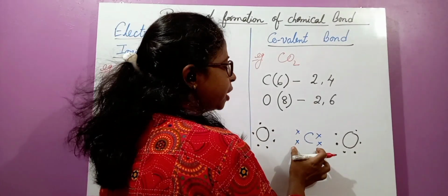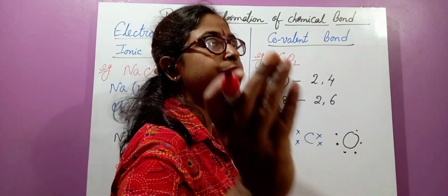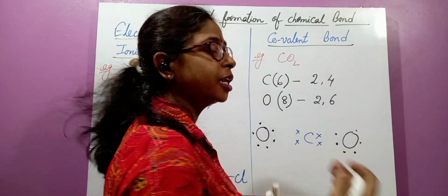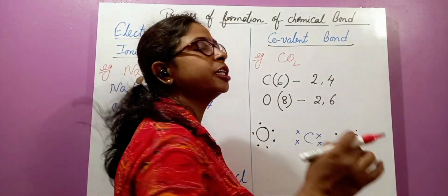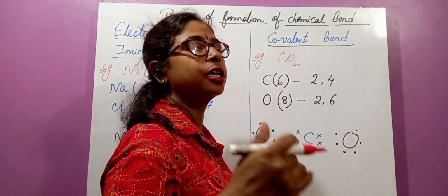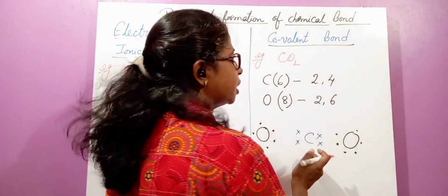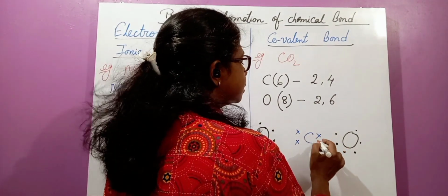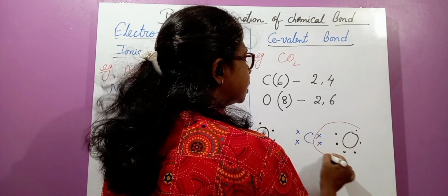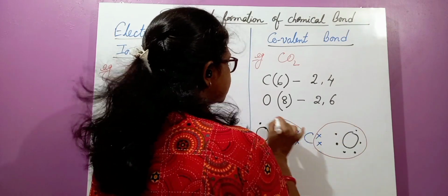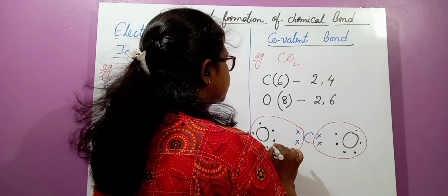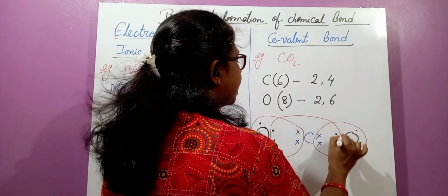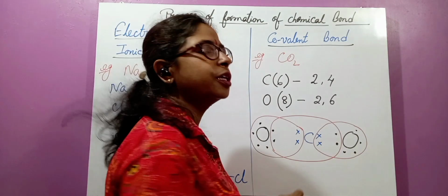This carbon has 4 valence electrons, so it has a tendency to gain 4 more electrons. It will share electrons with the nearest atoms, that is oxygen. The first oxygen will share electrons with carbon, this oxygen also shares electrons with carbon, and carbon shares electrons with both oxygens and forms this type of structure.